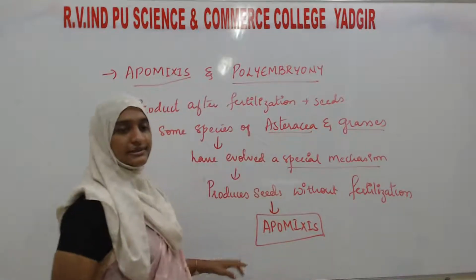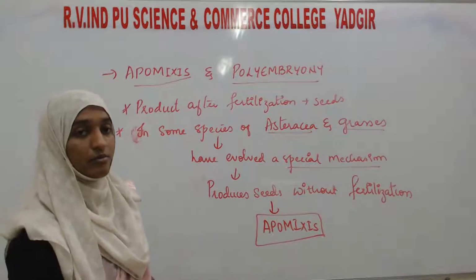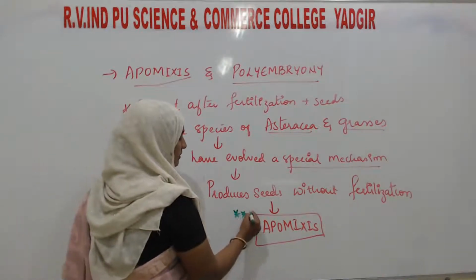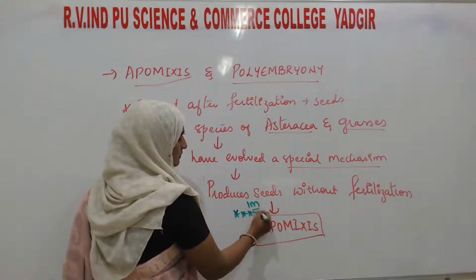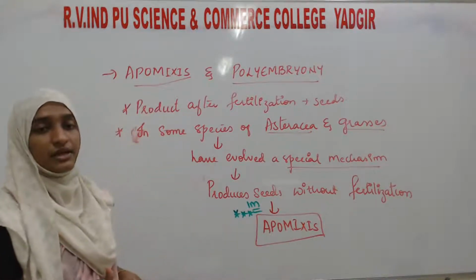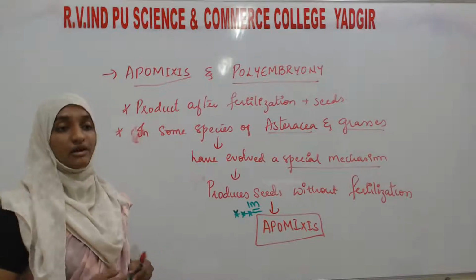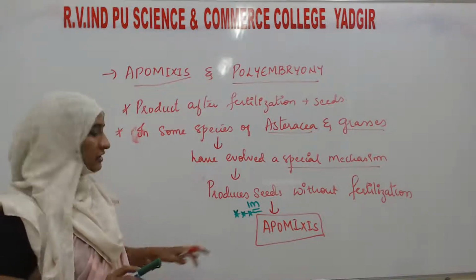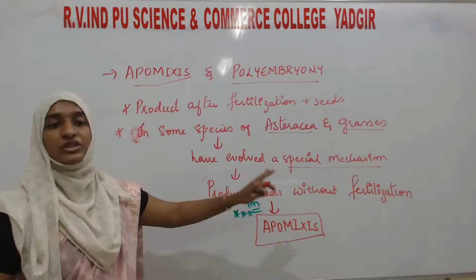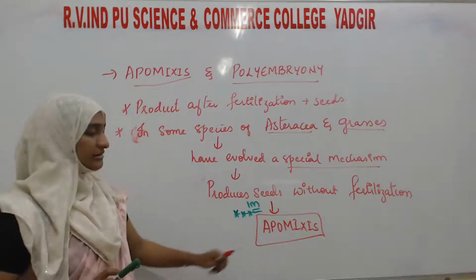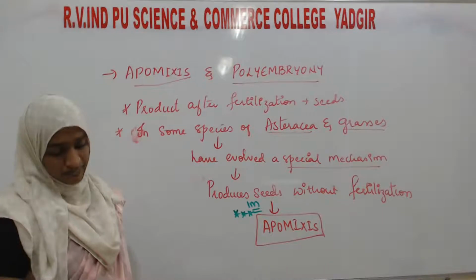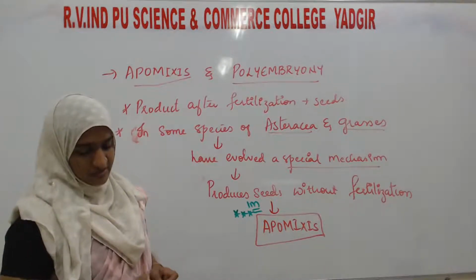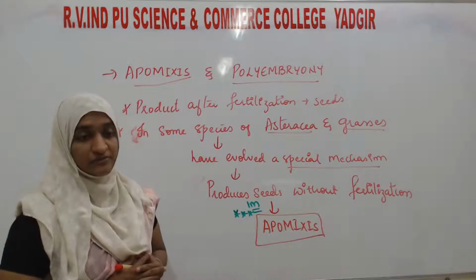What is it known as? It is known as apomixis. Again, this question is very important for 1 mark. What do you mean by apomixis, or what is apomixis? Flowering plants which produce seeds without fertilization, that is apomixis. Here, apomixis is a form of asexual reproduction.